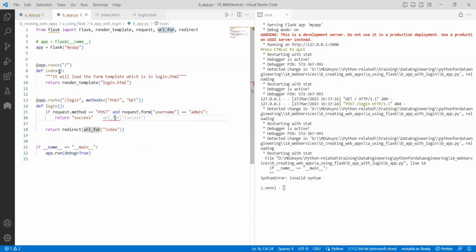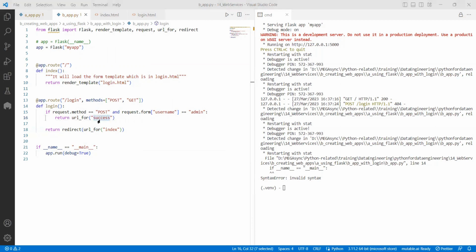So till now we are doing what? Rendering this content, right? So whenever the login page is happening, the user requests and it will go here. Whenever the user is coming, instead of just returning a success, I am redirecting to another endpoint called success.